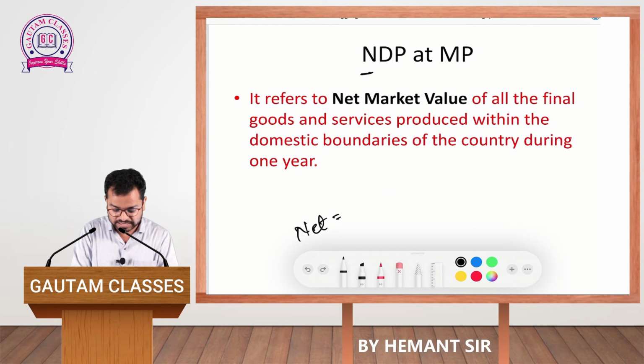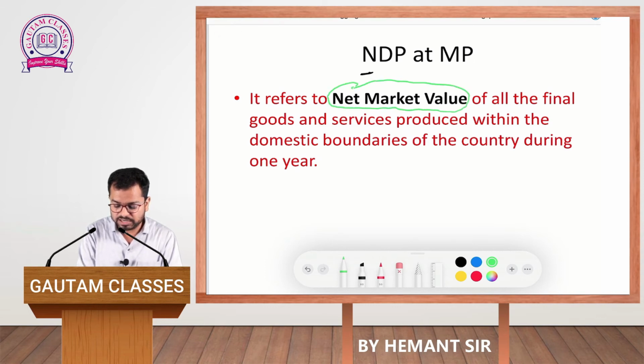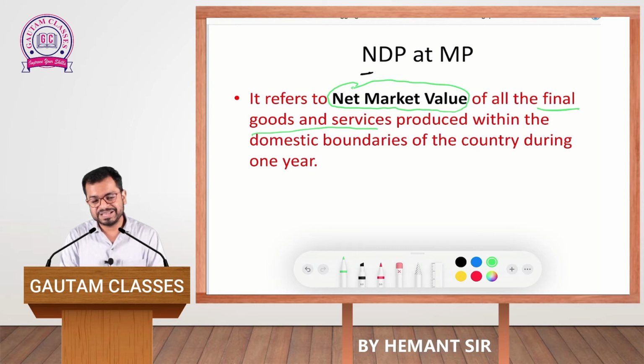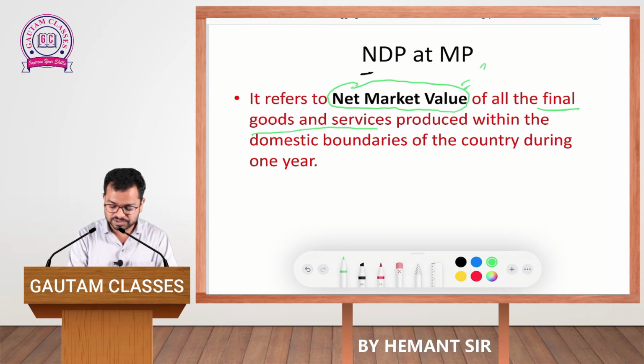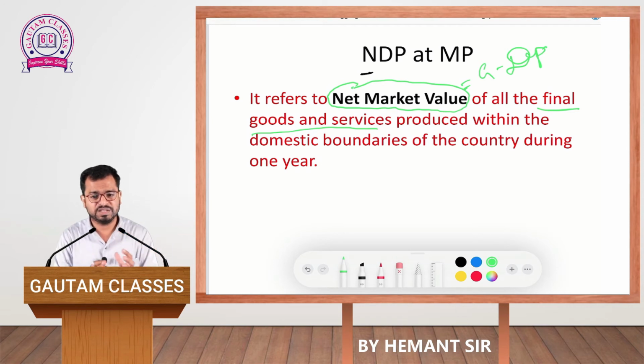product at market price. Then also I will explain you once again that net domestic product at market price refers to the net market value of all final goods and services produced within the domestic boundaries of a country during the period of one accounting year. What is this net market value? This net market value is equal to the gross minus depreciation. That means from the value of gross you have to subtract the value of depreciation, and you will get the value of net domestic product.